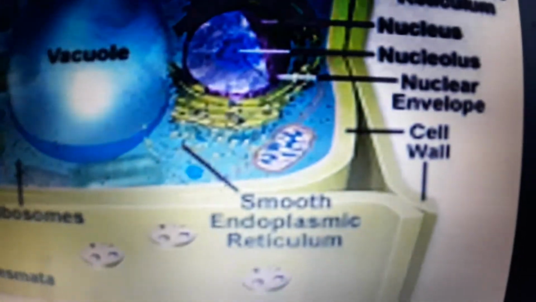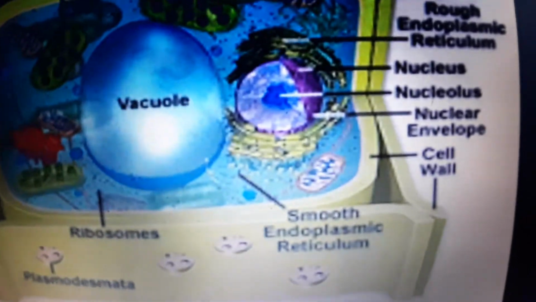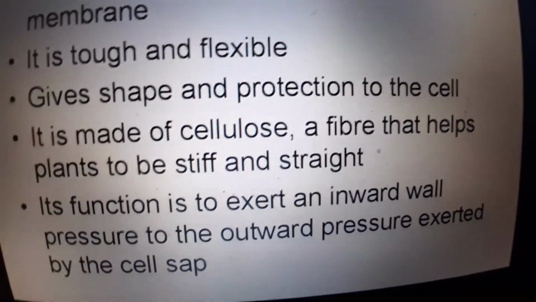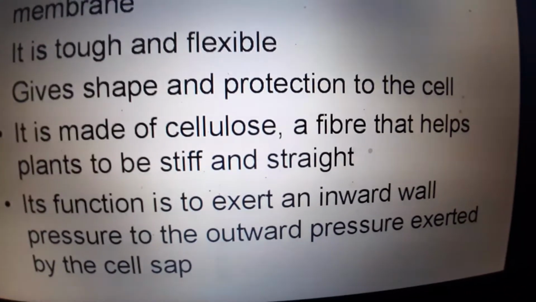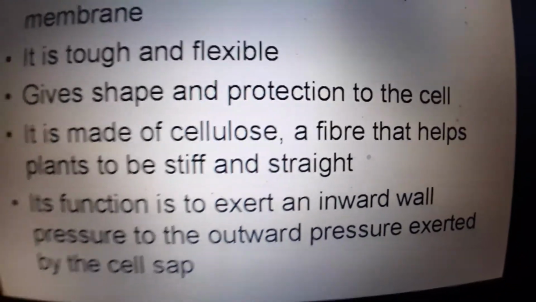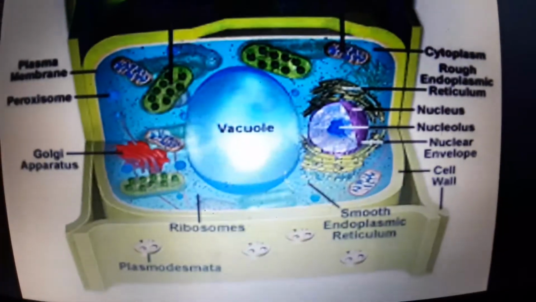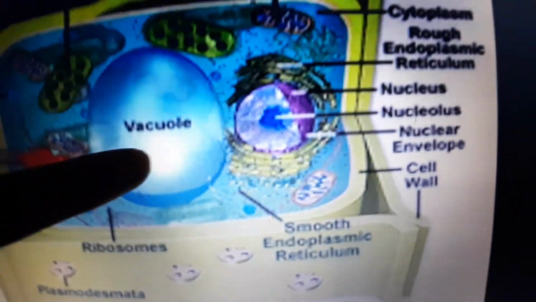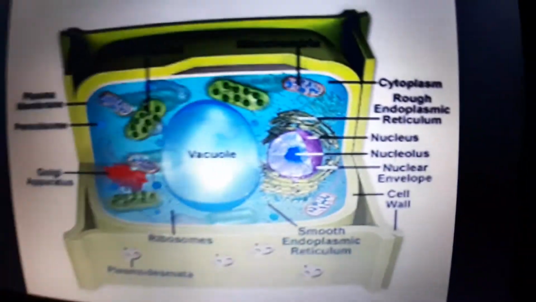It is made up of cellulose. When you see this cell wall, the green one, the cell wall is made up of a substance called cellulose. This substance is responsible for making the cell wall stiff, making the plants stiff and straight. Without the cellulose, without the cell wall, plants can't stand straight, they just droop. So the main function of the cell wall is to create an inward pressure, because the vacuole or the cell sap creates an outward pressure. So the cell wall creates an inward pressure and maintains the balance.